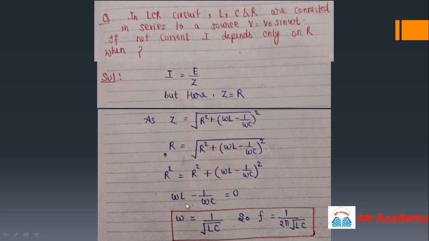So this will be true only when omega L equals 1 upon omega C, or omega equals 1 upon root LC, or f equals 1 upon 2 pi root LC.